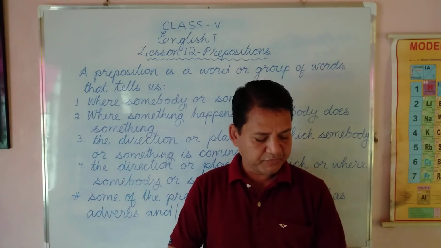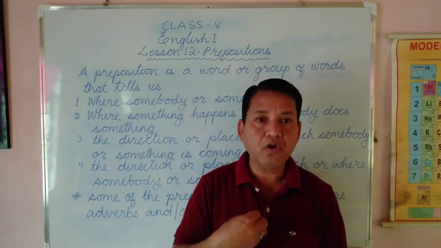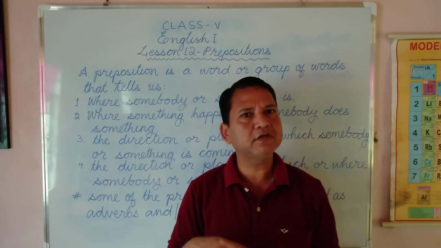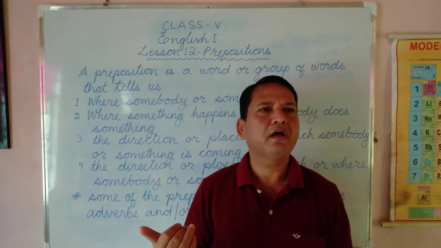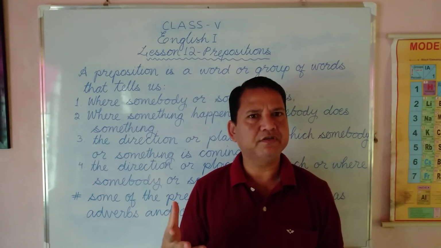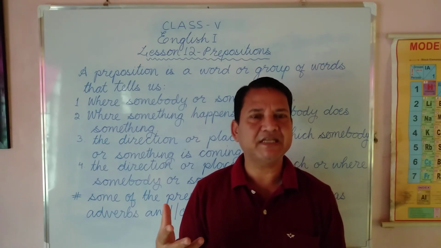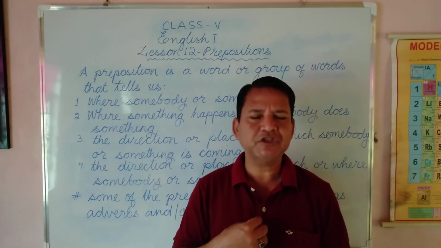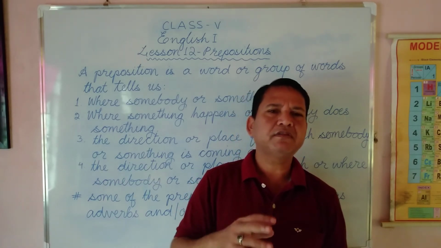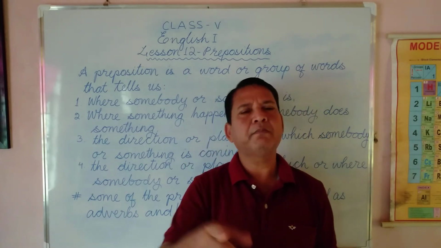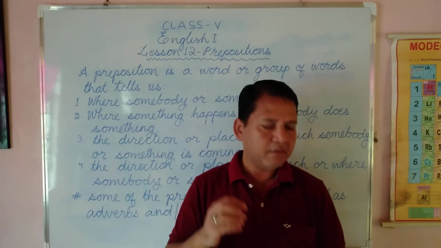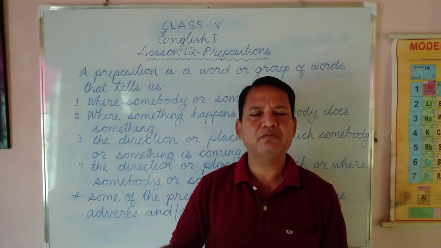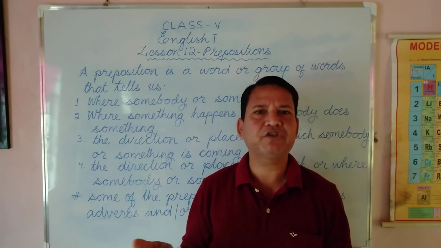Okay. Next one. Mother made a sandwich for me. For is the preposition. In the next sentence, we have to change or omit the preposition, but we should not change the meaning of the sentence. Like, mother made me a sandwich. First I said, mother made a sandwich for me. Now I can say, mother made me a sandwich. Only the preposition has been omitted. The meaning is not changed at all.